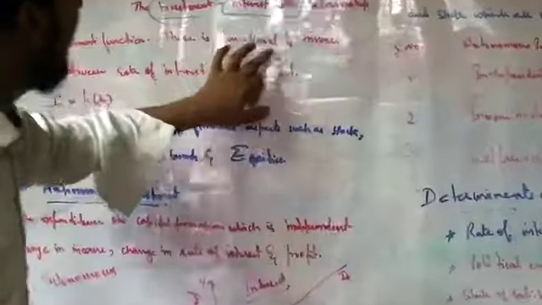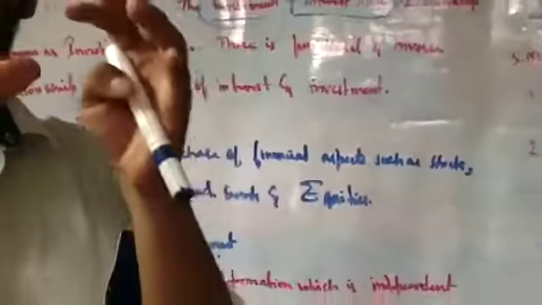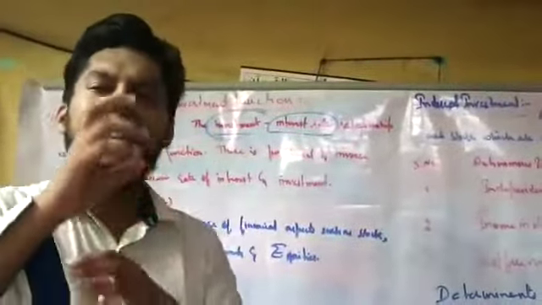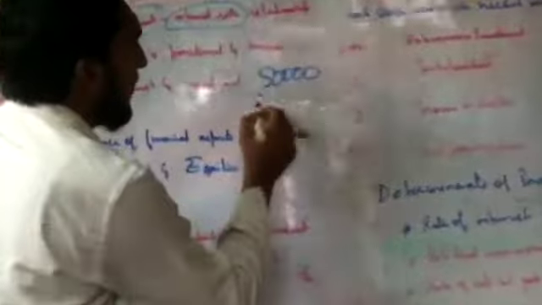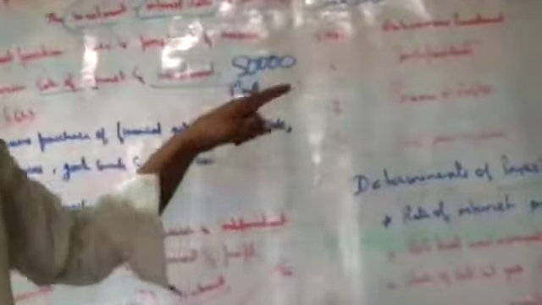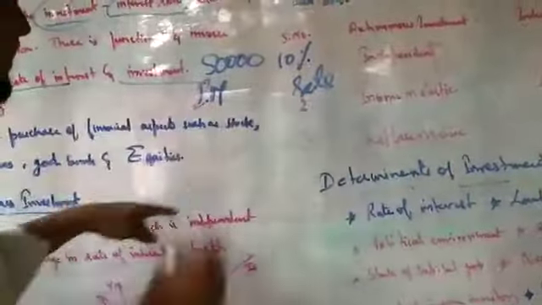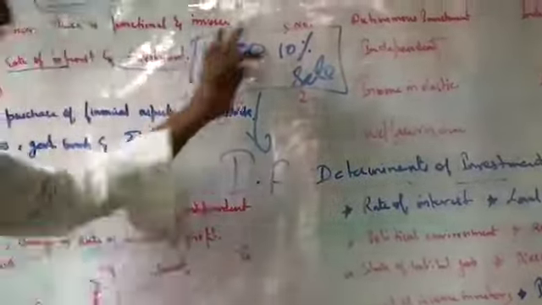See? There is a functional and inverse relationship between the rate of interest and investment. Simple. When you want to understand the investment function, it's nothing but a functional, inverse, unconditional relationship between the rate of interest and investment. So there is an amount of 50,000 as investment money, and there is a 10% rate. This 50,000 investment money and this 10% rate, this relationship all together, is known as investment function.